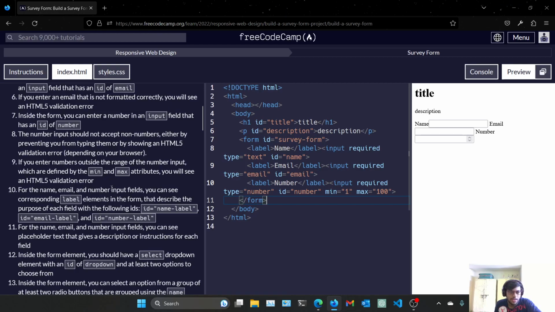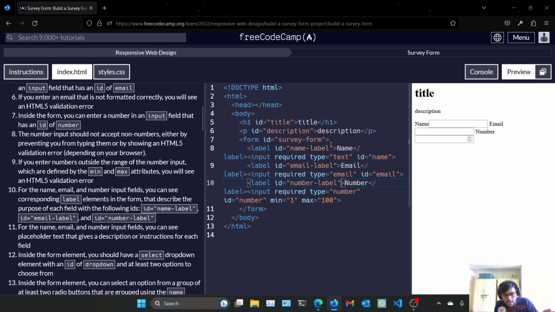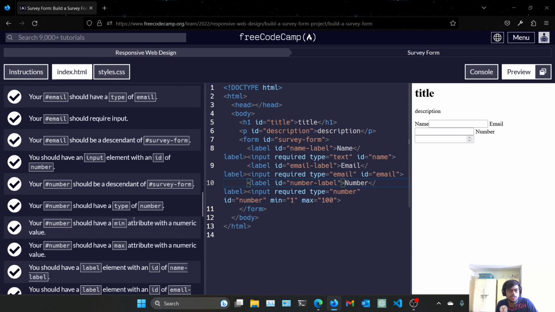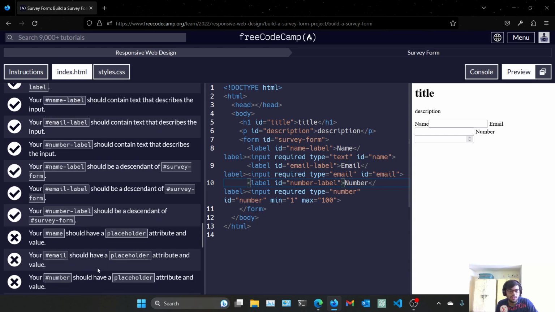For name, email and number inputs, you can see a corresponding label in the form. We have done that, we have put labels. And describe the purpose of each field as follows: the for attribute equals the input's ID. Copy it, paste it here. Again copy it, paste it here. Now copy it, paste it here. What we did was give the for attribute to the label tag. Let's run the test. Oh, we are doing good.